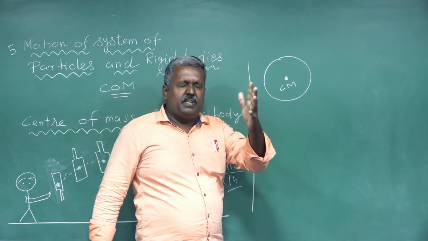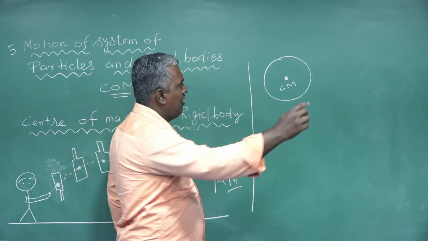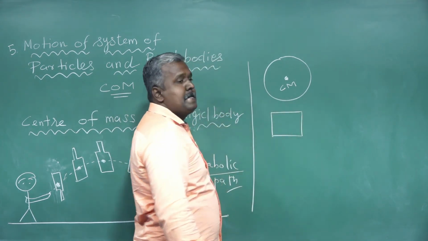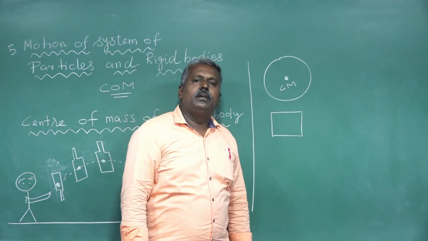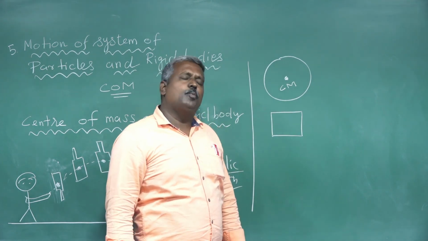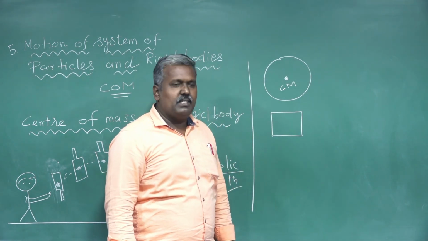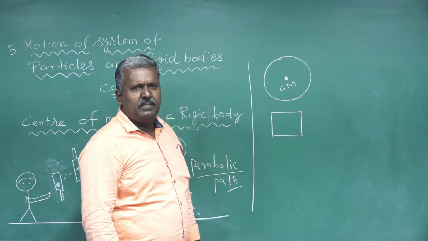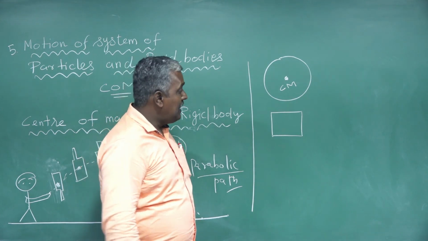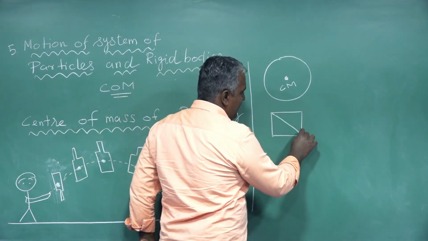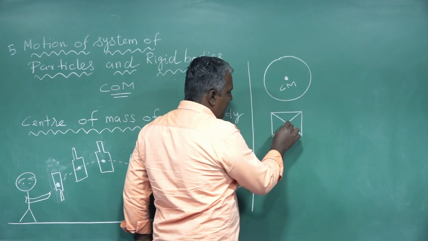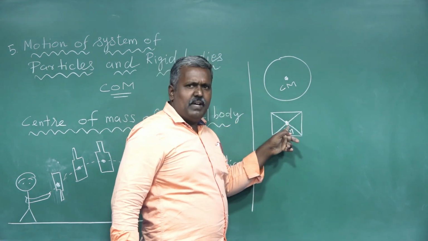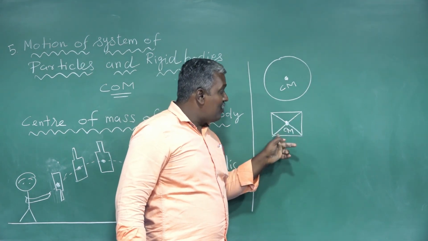And other types, that means other regular bodies, for example square, rectangle, cube, cuboid. For these rigid bodies, that means regular shape bodies, the center of mass, for example for a square, could be the point where the diagonals of the square meet.